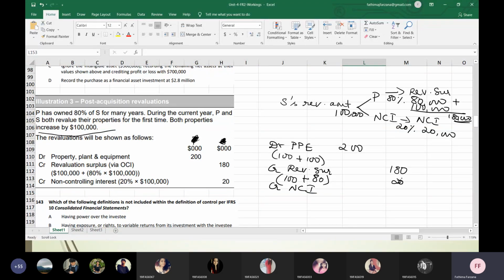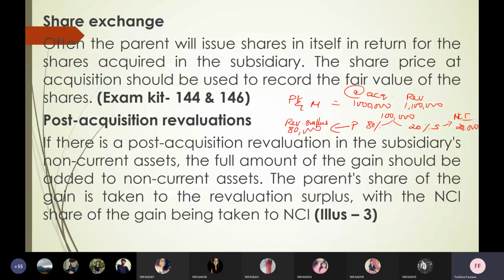So this 80 and 20 you understood, I guess. This 100 is nothing but the parent's own revalued assets value. Can you understand this journal, how they have done? Yes, ma'am. Okay, fine. So let us go to the next one here. This is illustration 3 over.